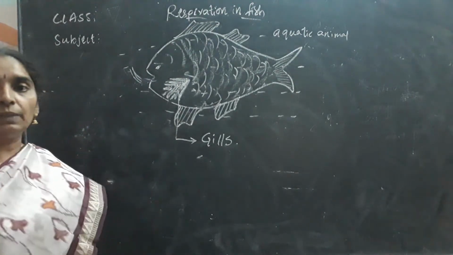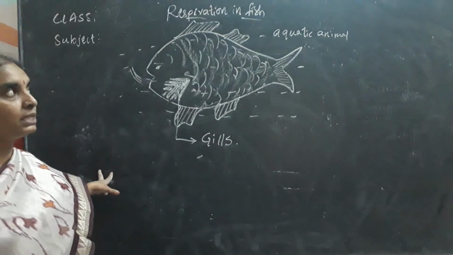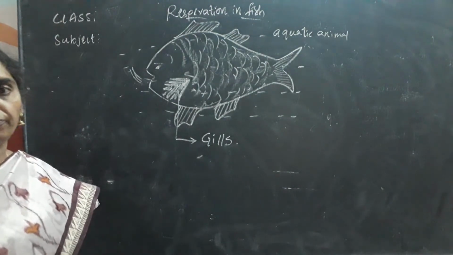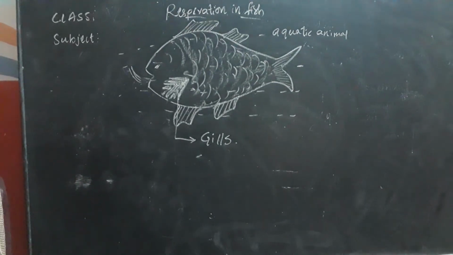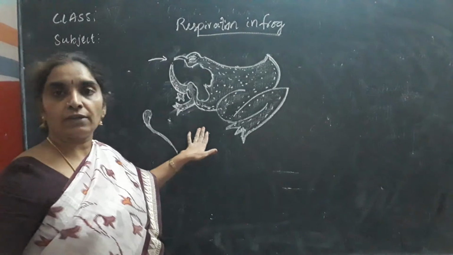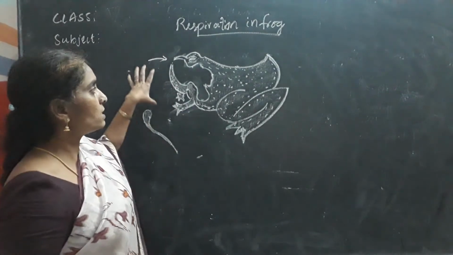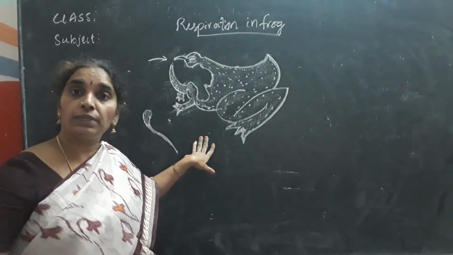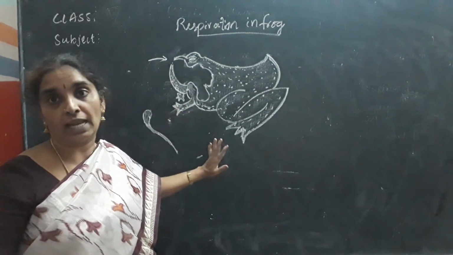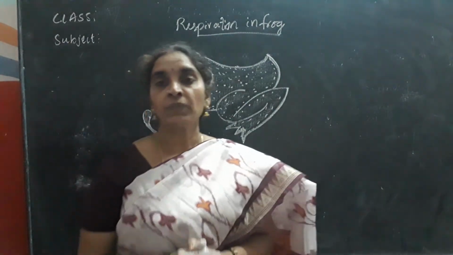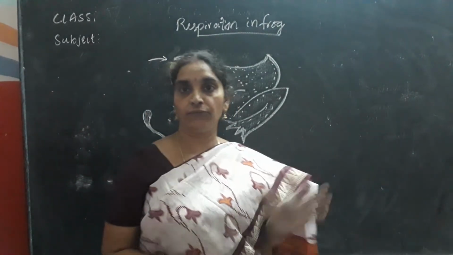Okay, next we'll move to the respiration in frog. Okay, hope you have understood about the respiration in fish. Okay, children. Here the picture is frog, you know it, isn't it? So if you see this picture, you can understand that already you know that it lives both on land and also in water. So how does it respire? What are the respiratory organs in frog?